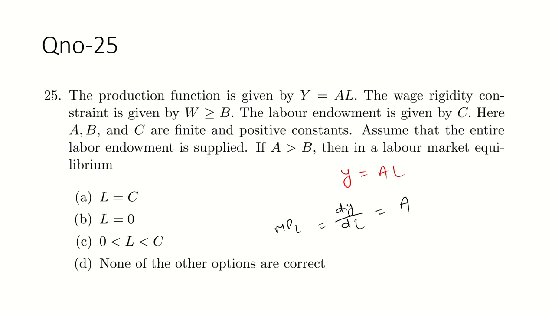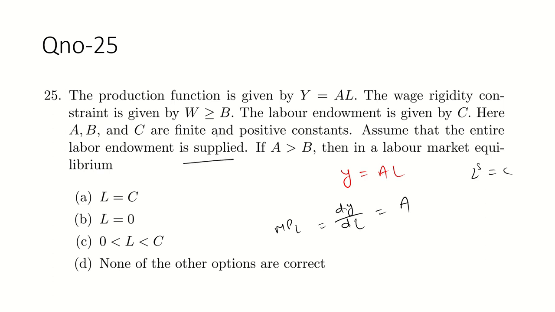And W is greater than or equal to B, that is given here, and the labor endowment is given by C. So labor endowment means the labor supplied, so LS equal to C. That is given. A, B, C are positive constants, and assume that the entire labor endowment is supplied.